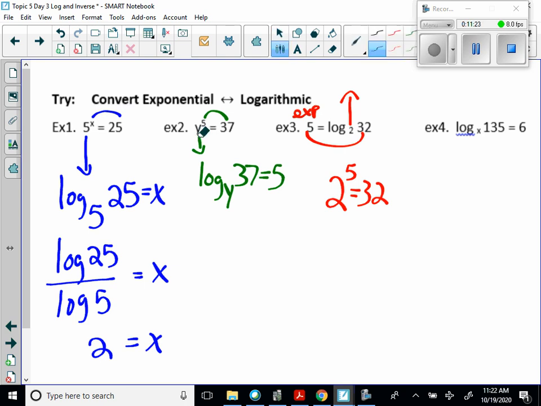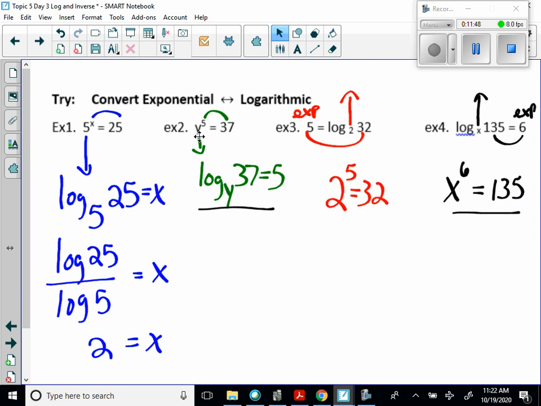Okay, and the last one here is going to be x is the base, 6 is the exponent, and then 135, so that's why we switch those. And we could probably solve this expression here, but that's not what the lesson is about right now. So that's where we're headed, though. Pause if you need to. I'm going to the next screen.